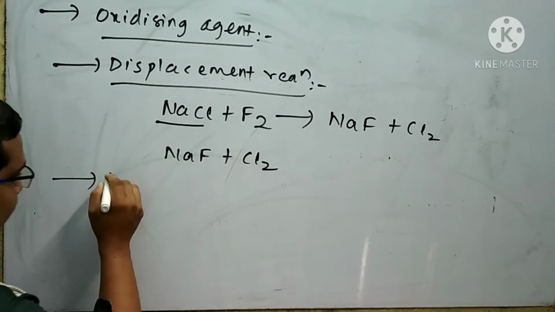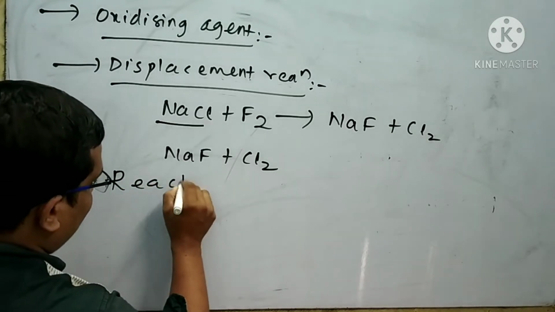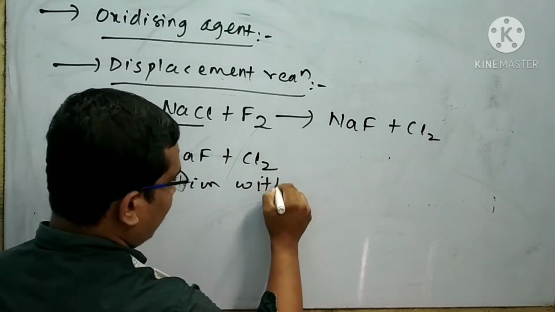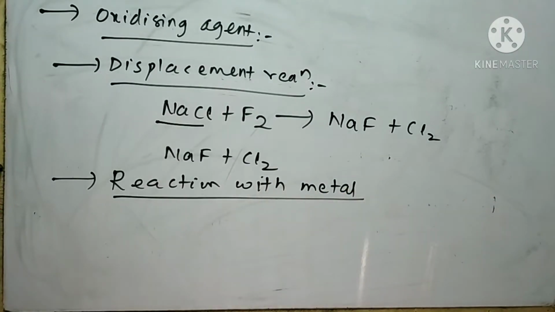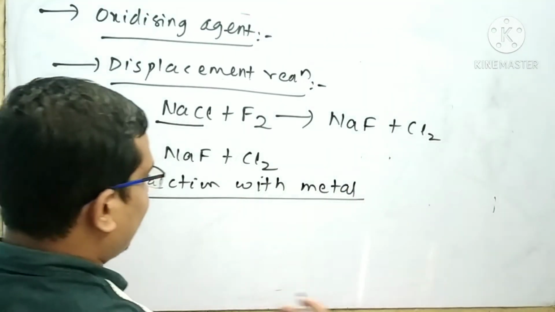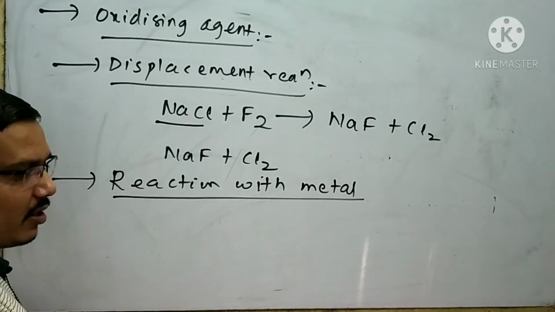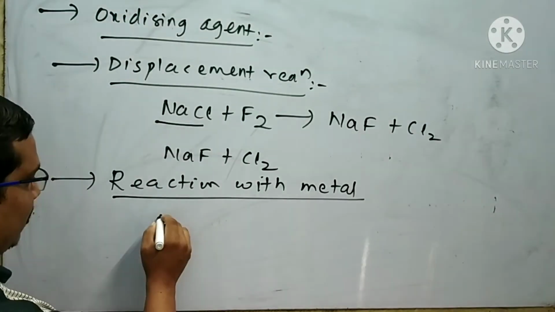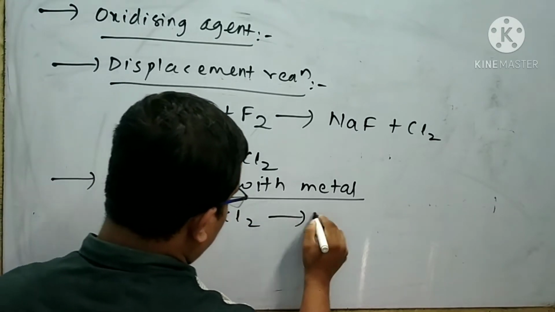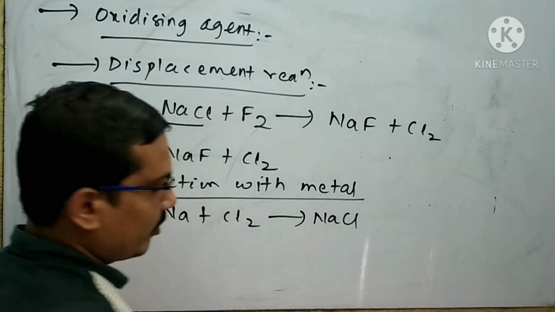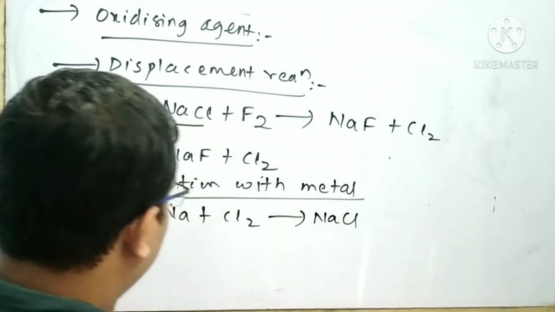Next chemical property is reaction with metal. All the halogen elements react with metal to form ionic compounds. Now I can write a reaction: sodium plus chlorine gives sodium chloride. Sodium chloride is an ionic compound.